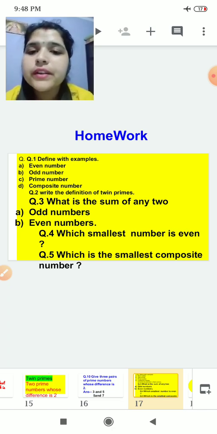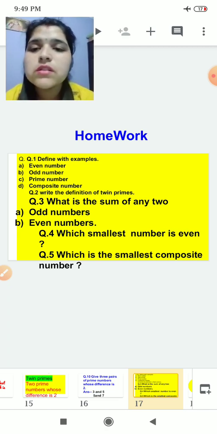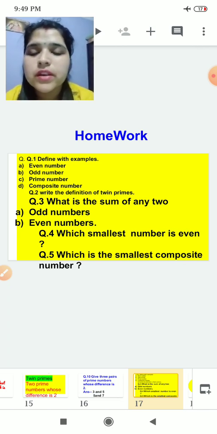You have to write what is the sum of any two odd numbers, even numbers, which smallest number is even, which is the smallest composite number. This I have taught today. So practice this and note it down in your rough notebook.